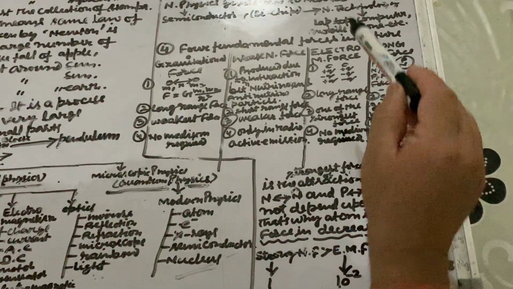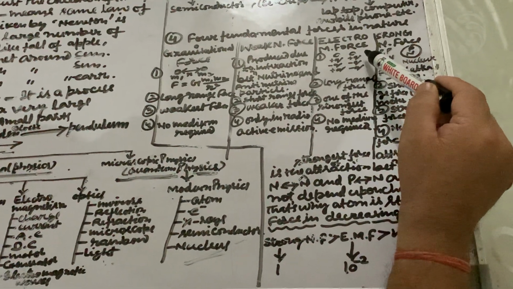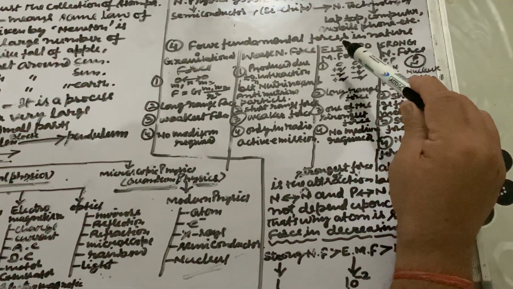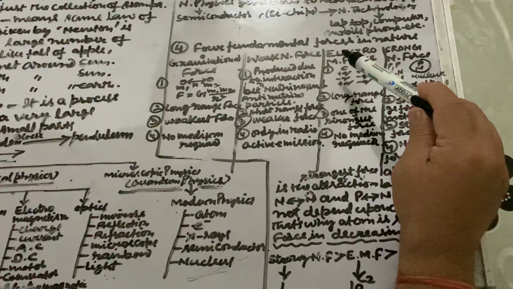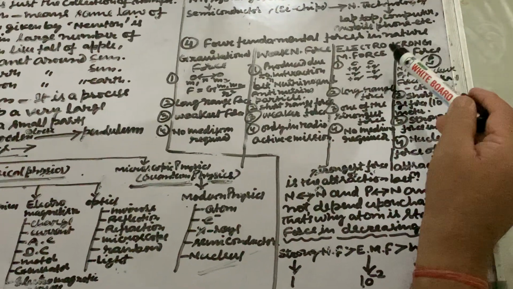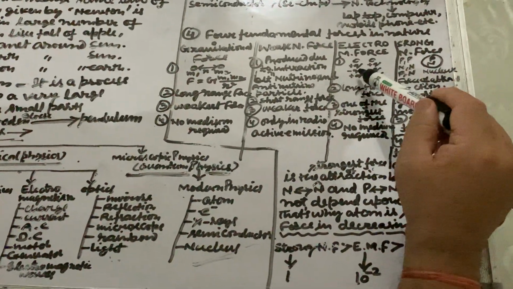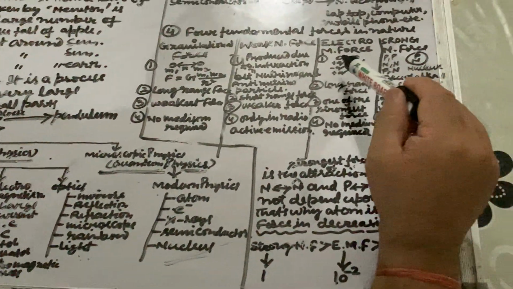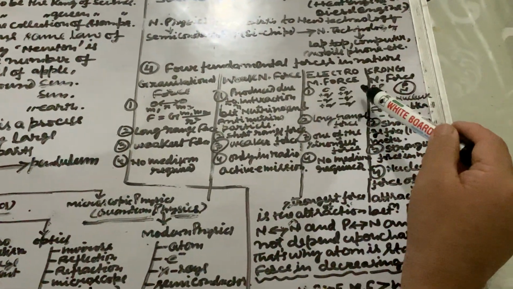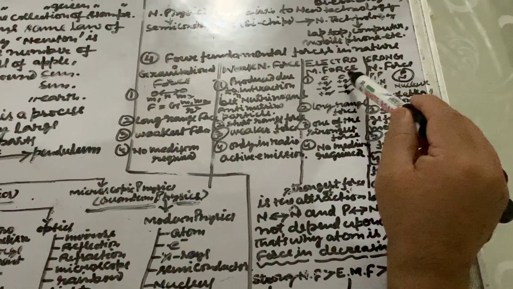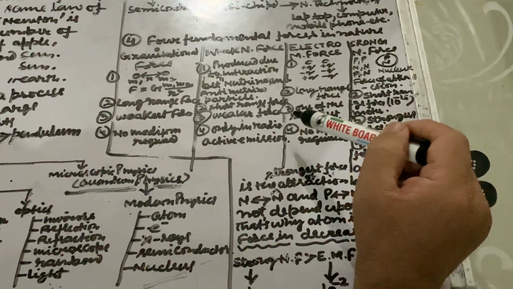And the third one is electromagnetic force. We know that there are two poles, north pole and south pole. Same poles repel each other, and opposite poles attract each other. Similarly, in the case of charges, if there is a positive charge and a negative charge, like charges repel each other, and unlike charges attract each other.